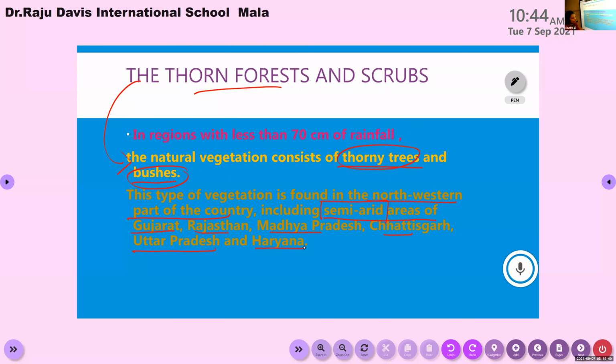This kind of vegetation is found in the semi-arid areas. Ellen, what are the semi-arid areas of our country? Yes, that area receives less amount of rainfall, so it is known as semi-arid. That area is not completely dry because it receives less amount of water. In those areas also we can find the thorn forest: the semi-arid areas of Gujarat, Rajasthan, Madhya Pradesh, Chhattisgarh, Uttar Pradesh, and Haryana.